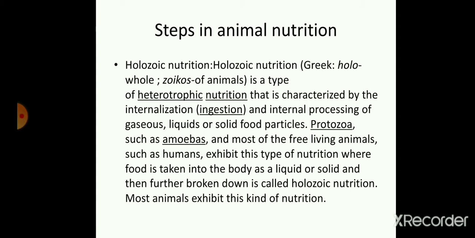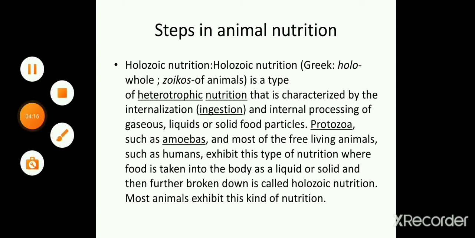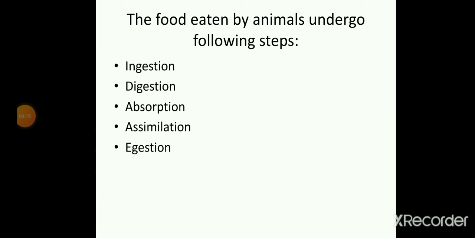In holozoic nutrition, food is taken by the organism into the mouth, and that is followed by several steps which are known as steps in animal nutrition or steps of nutrition. After the last step, the food is utilized by our body. Most animals exhibit this kind of nutrition. So here we have different steps which are ingestion, digestion, absorption, assimilation, and egestion.